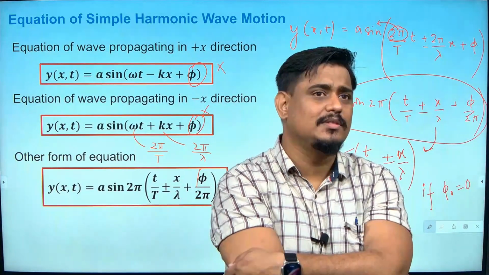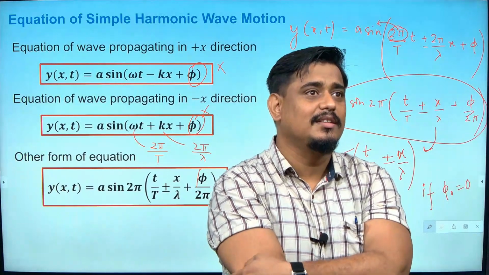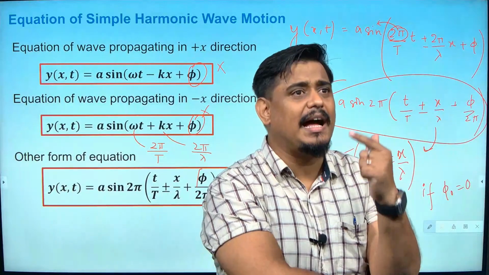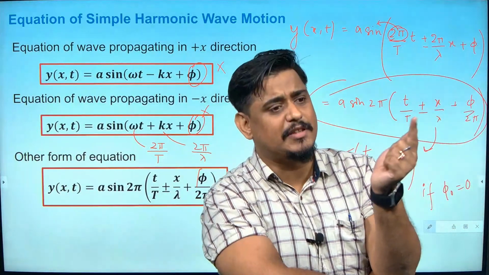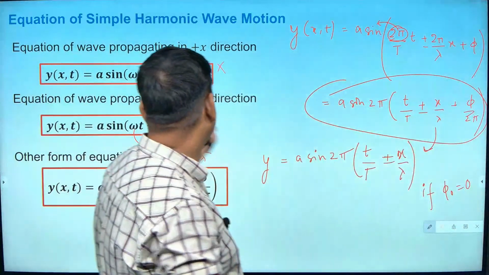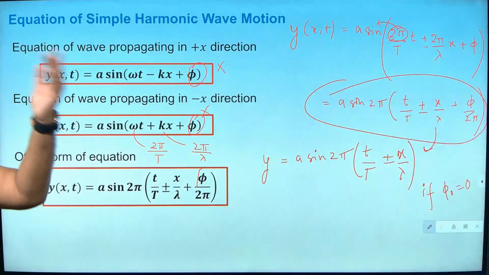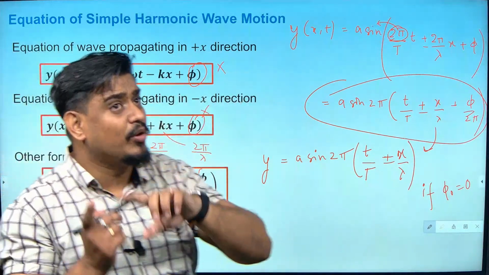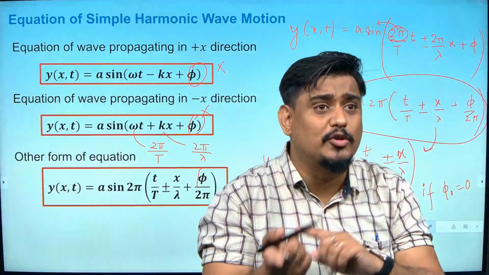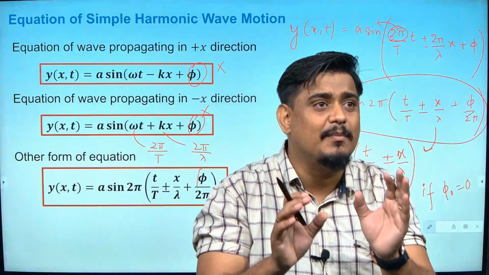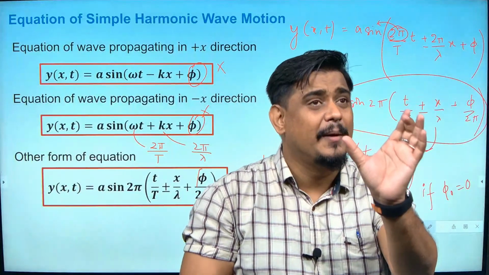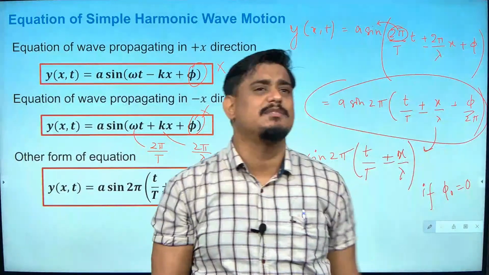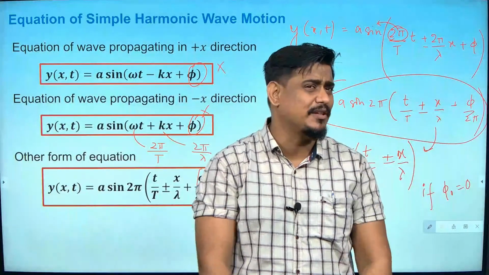Next is superposition, where one wave is coming with equation y is equal to a sin(omega t minus kx), and another wave is coming with y is equal to a sin(omega t minus kx plus phi), and they both will be superimposing. That time, the phase of the first wave minus the phase of the second wave will give you the phase difference between the two waves. Are you understanding the meaning of phase difference?